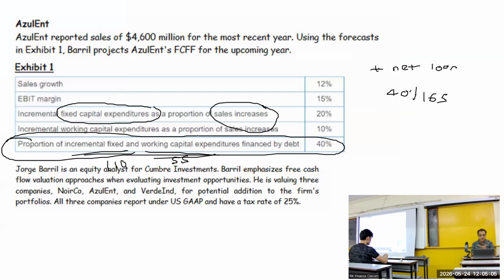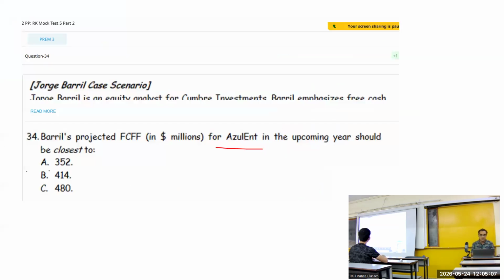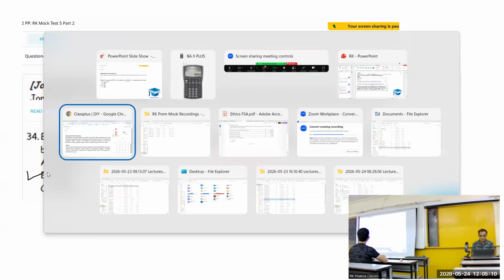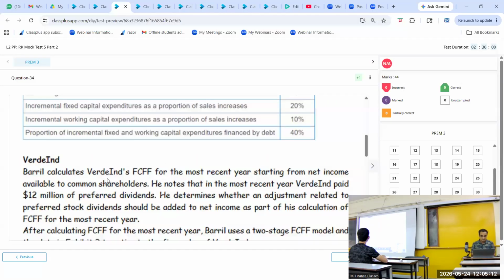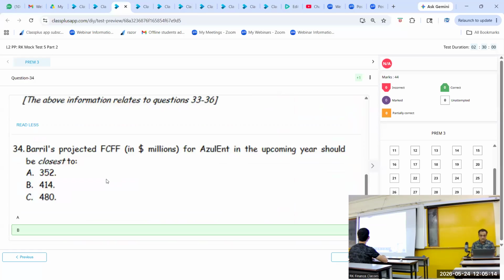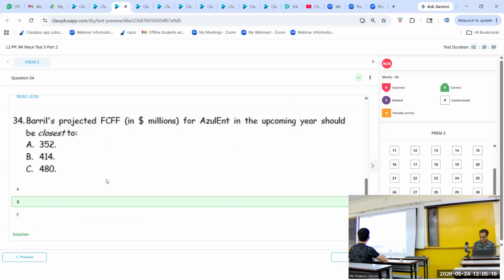So for the answer, I agree with you guys. My answer is also matching, 415, 414. Check the answer. Good. The answer was B, 414. It was an easy question. Genuinely, it was an easy question.